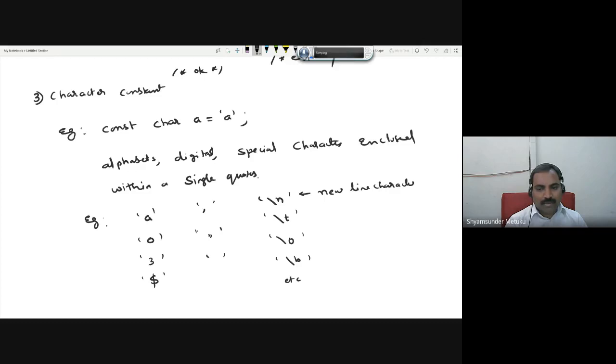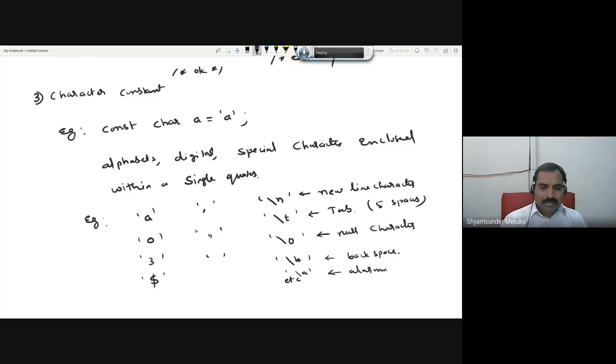Later I will explain what exactly this means. Then it's called tab. Tab means basically 5 spaces. Then it is called null character. Then it's called backspace. Alarm is also there. It is called alarm.